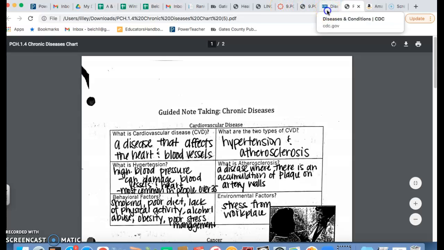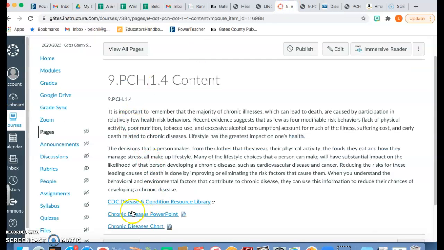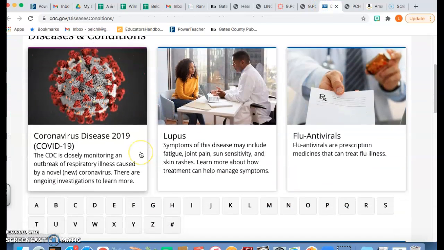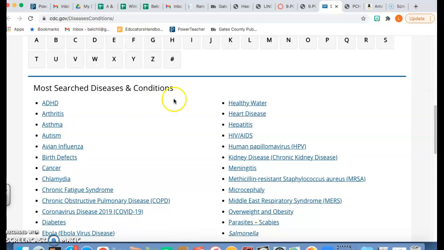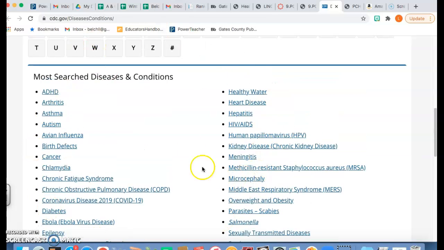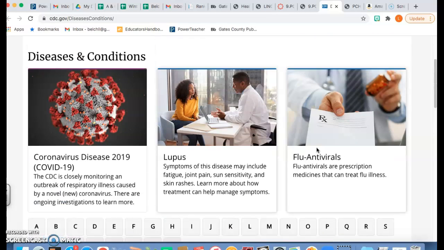And then the last thing I'm going to go over is this website that was linked to the page as well. Of course, that's the CDC Disease and Condition Resource Library. This is going to give you so many examples of the most common diseases and conditions. As you can see, these are the most searched diseases, so these are more common a lot of times than anything else, but you have this whole list from A to Z to look up multiple different diseases.